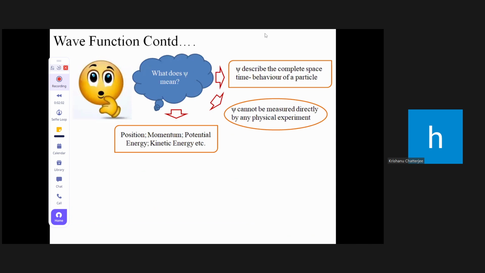This psi, we cannot, by any physical experiment, measure directly. There is no such experiment where we can directly measure psi.